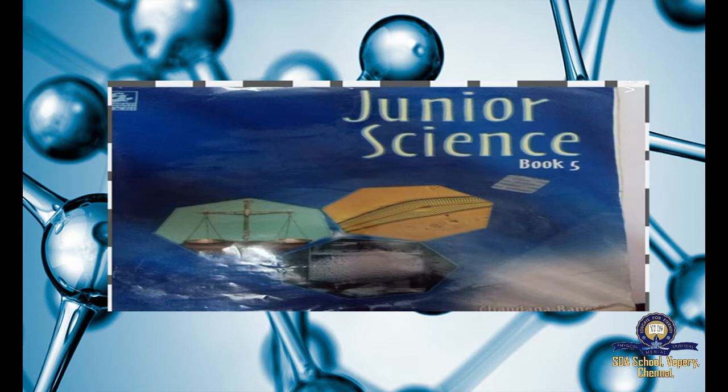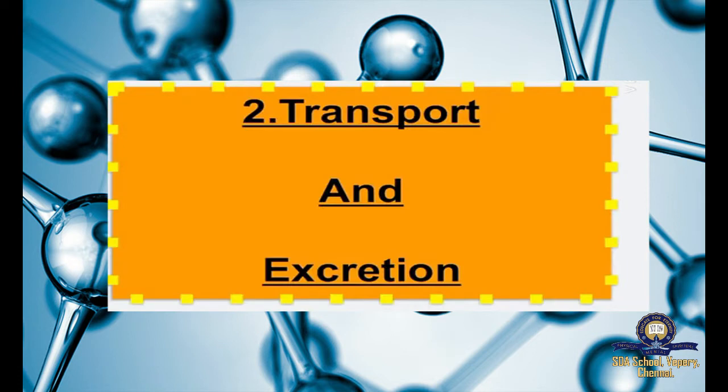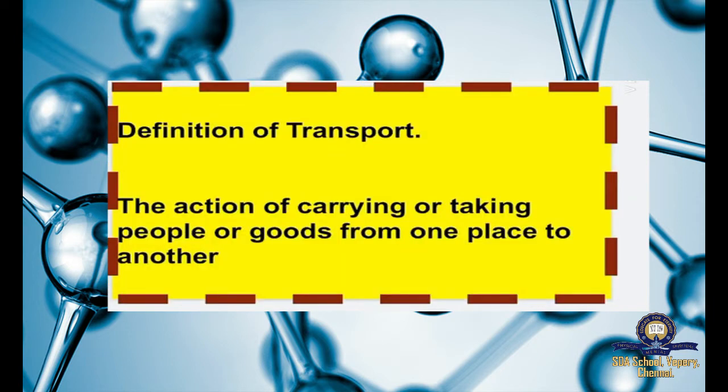So in the previous class, we started the second lesson, that is transport and excretion, right? What is the name of the second lesson? Transport and excretion. In the previous class itself, I told you what is meant by transport. Transport means carrying things from one place to another. Here I have given the definition of transport, that is, the action of carrying or taking people or goods from one place to another, right?